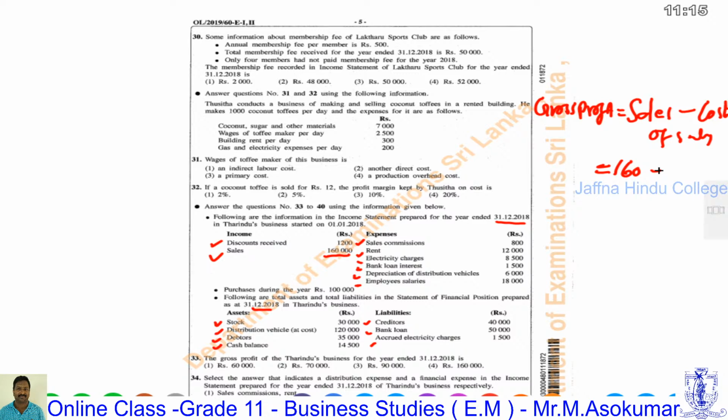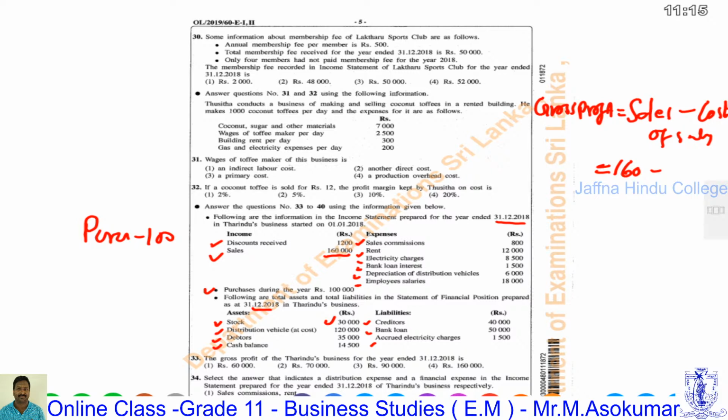Cost of sales. First, the purchase. The current year purchase is given, 100,000. Then, is there any opening stock? None is given. Closing stock is given as 30,000. No other information.